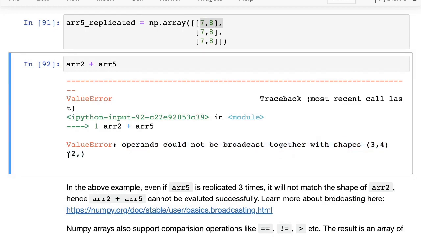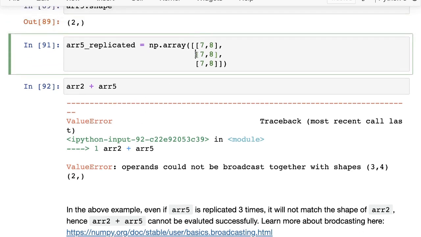Okay. So broadcasting is a very powerful technique, and it's useful because now you do not have to create this replication yourself. In fact, when NumPy does the replication, it is only a conceptual replication. That means it does not actually create copies of the array. So it saves on memory and improves the performance. It's just a way of conceptually replicating or increasing the dimensions of a smaller array for the purpose of an arithmetic operation while still having good performance gains, right?